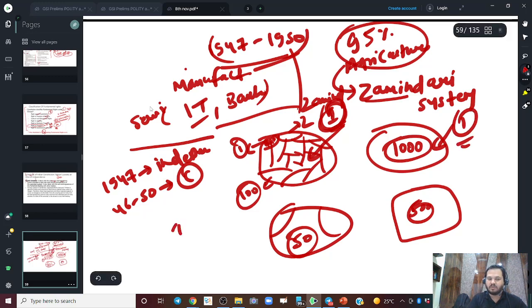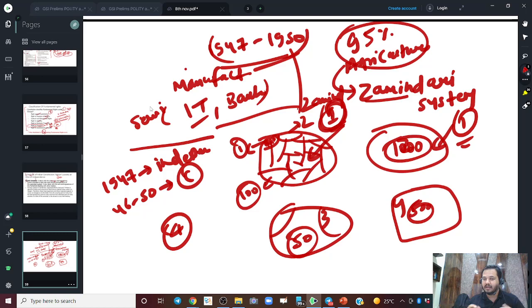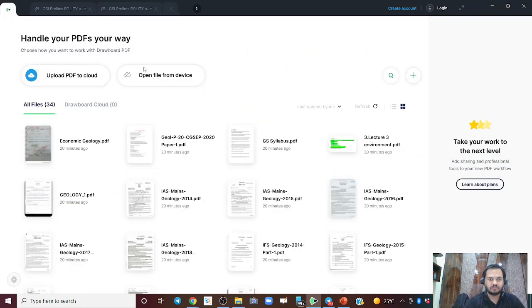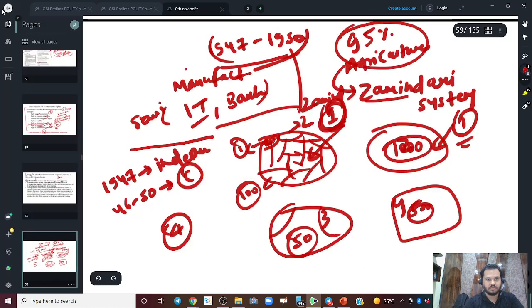So maybe just four people, one two three four, they control all the land, they legally inherit all the land of the villages, right? So this was something which was prevailing at the time of independence.